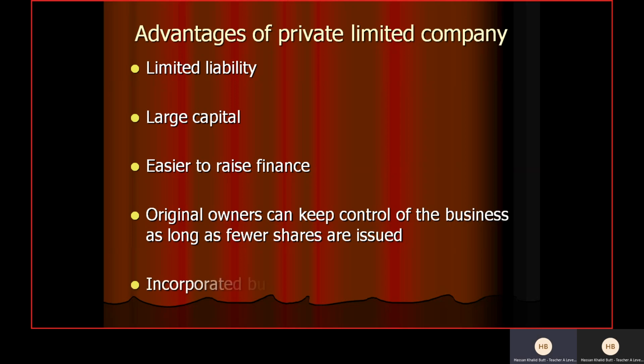Okay. Then we have another advantage, incorporated business. Again, it is linked with point number one, but both can be explained in a different way. Remember, incorporated business, we discussed that business and the owner are different. Both have a separate legal existence. Both have their own share of profit, loss, and they have their own assets and liabilities, right? So you can ask, how can we develop it as an advantage in a corporate business? Because we do not need to just explain that, we have to convert it into an advantage.